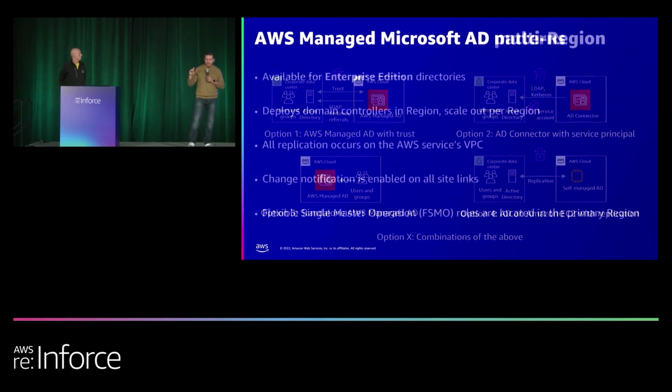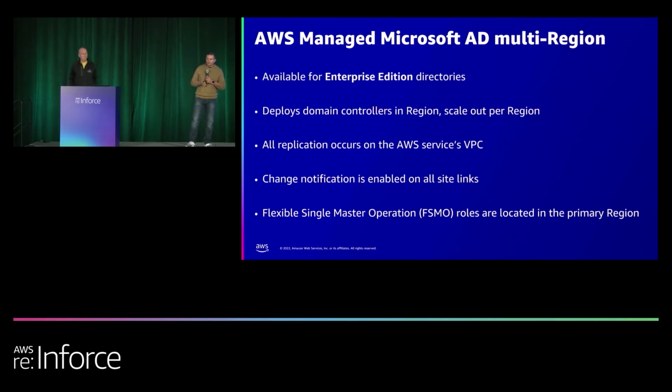So let me talk to you about a couple more things now that we have managed AD and we have some ideas of how we want to deploy it. Let me talk about multi-region extension first. This is available for Enterprise Edition directories. What this does is you select the region that you want to extend your existing directory to. You'll do the same thing: which VPC, which subnets do you want it to be in? And click next. And we'll do the same work that we did when we created a directory, right?